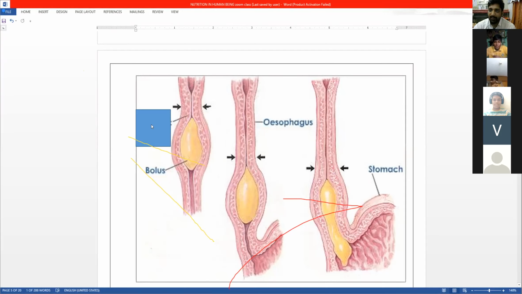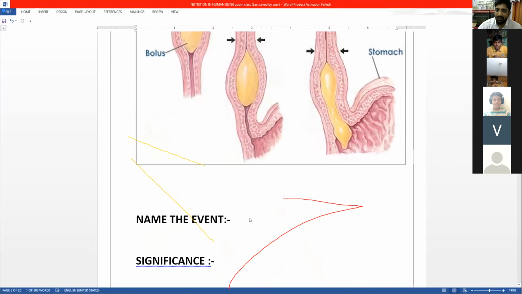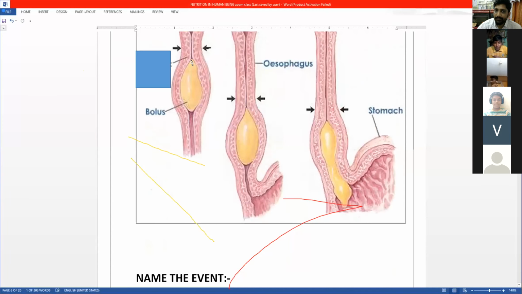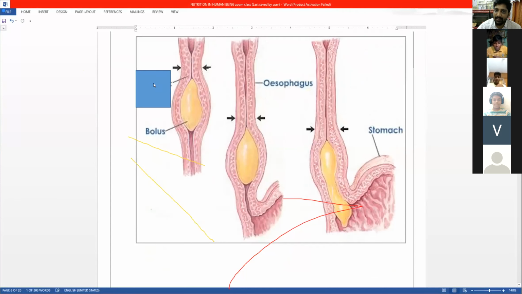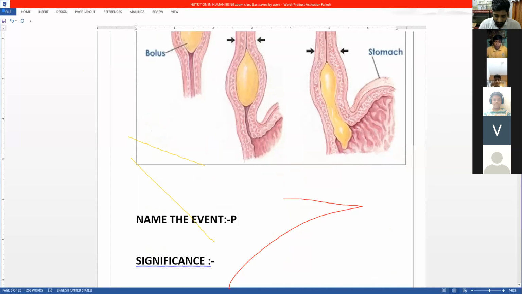Peristaltic movement. Good. Now switch on all the audio. So if you see this, audio has to be turned off. It's a request, please turn off your audio. Okay, now see here, you have correctly named it, this is your peristaltic movement. Very good. Okay, so the event is peristaltic movement. Now what is this?